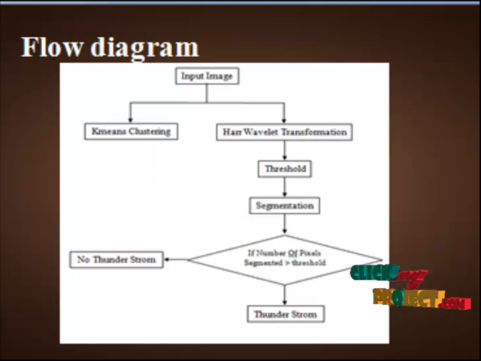and then a segmentation process to detect the thunderstorm. Finally, we do pixel counting to compare with the threshold values. We have to segment the input image and predict the output image. Then we take the whole process one by one.